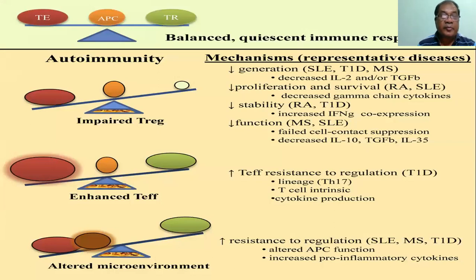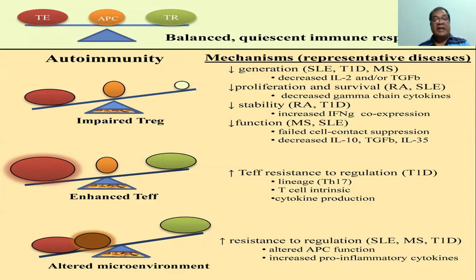So autoimmunity depends upon a fine balance. The immune mechanism depends upon the fine balance between the T regulatory and the T effector cell. If there is any impairment of the T regulatory cell, for example, a decrease in generation of the T regulatory cell, that may give rise to autoimmunity, for example, SLE, type 1 diabetes, etc. Decreased proliferation and survival of the regulatory cell may give rise to autoimmunity. Decreased stability of the regulatory cell, that may give rise to autoimmunity. Decreased function of the regulatory cell, that may give rise to autoimmunity.